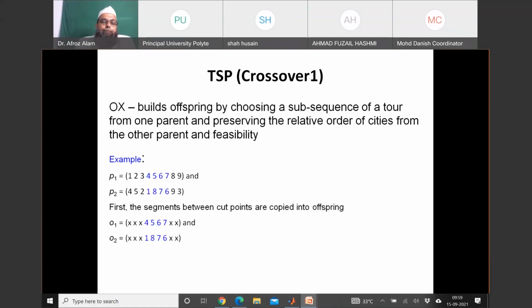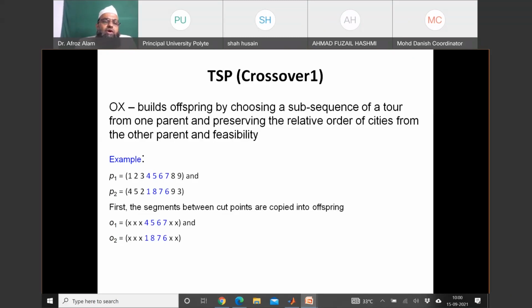Let us take two parents. In example, parents P1 and P2, and here suppose our numbers are 9 only. For simplicity, let us take a very simple problem that we have just 9 cities. We can change the number at a later stage. First try to learn the procedure. Once you are expert, you can change this number to any number.